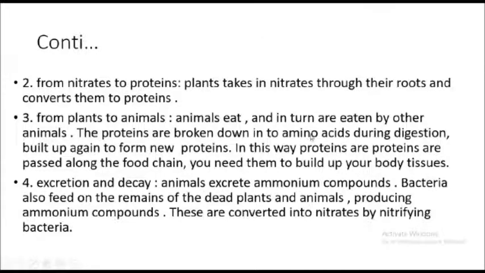After entering the circulation, the amino acid will not be completely circulated, because there is a unit present in the amino acid which is very poisonous, and that we call the amine group, or NH2. NH2 is called the amine group, and that amine group is cut off after the protein is broken down into amino acids. It does not go through the circulation, because it is very poisonous and can cause renal disease, renal damage. The proteins are broken down into amino acids, the unit of protein, during digestion.